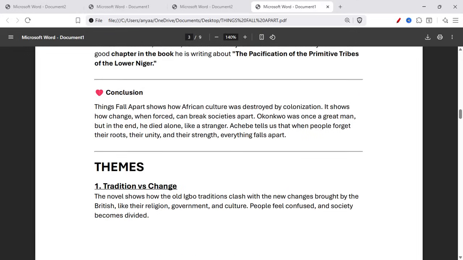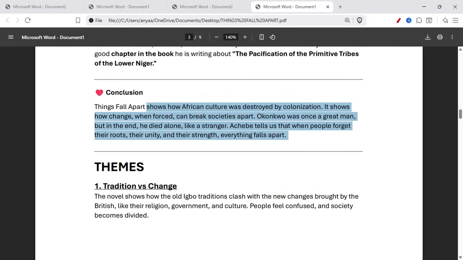Here's the conclusion. It shows how African culture was destroyed by colonization. It shows how change, when forced, can break society apart. Okonkwo was once a great man, but in the end he died alone, like a stranger. Achebe tells us that when people forget their roots, their unity, and their strength, everything falls apart.